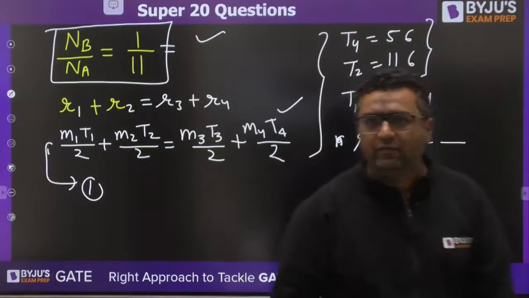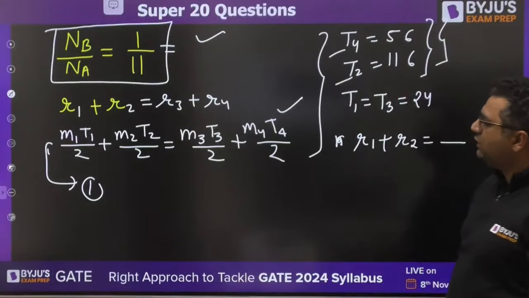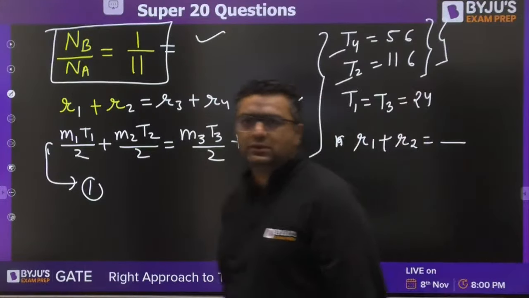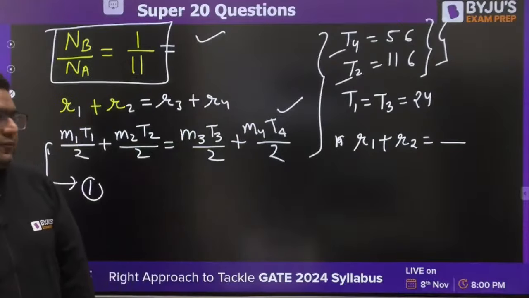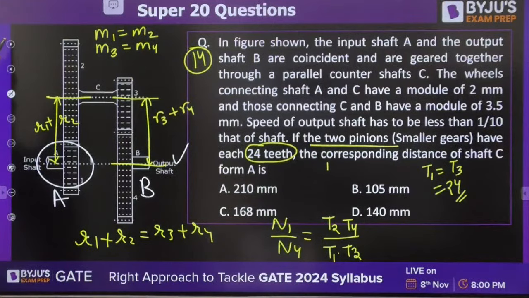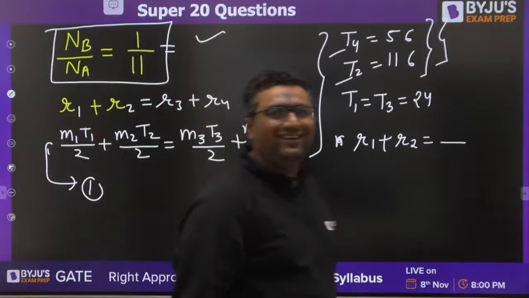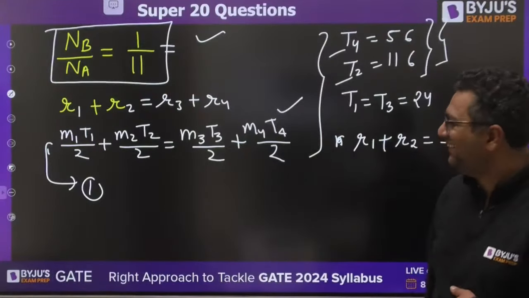Now solve it. I have given you the number of teeth already. T2 is there with you, T4 is there with you. Just use it, solve, get the answer. They have given you the modules M1 and M2, which is 2. M3 and M4 is also given to you, 3.5. A and C, B and this they have given. Very good. Fine.